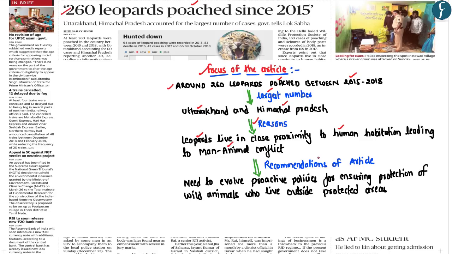So in order to reduce the man-animal conflict, this particular article has recommended that the government has to evolve proactive policies in order to ensure protection of wild animals who are living outside the protected areas. Now, this clearly highlights that the government has so far focused on protection of wild animals only within the protected areas, and it has neglected the protection of wild animals which are living outside the protected areas, and hence accordingly there is a need to evolve proactive policies for the protection of such wild animals.